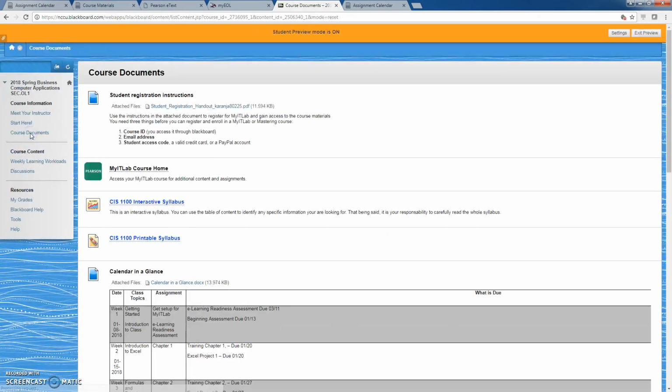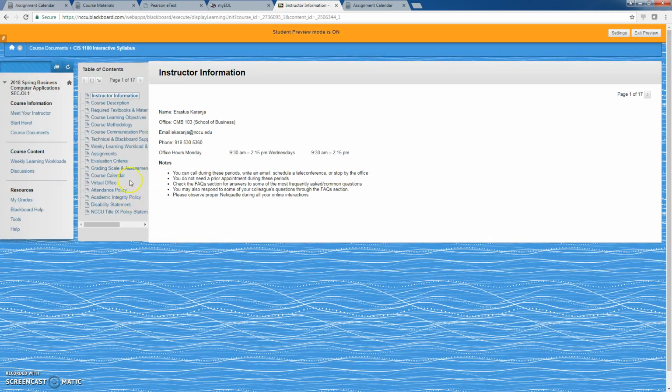The other thing I wanted to mention is the course documents. This is where you'll find information about the syllabus. We have a hard copy if you want to print, something that you can hold if you go to the cabin and you're hiking or something like that. If you click on the interactive syllabus, it has a lot of information about the resources that are available for you on campus. And I think some of you have mentioned something about not getting enough time to do the work.